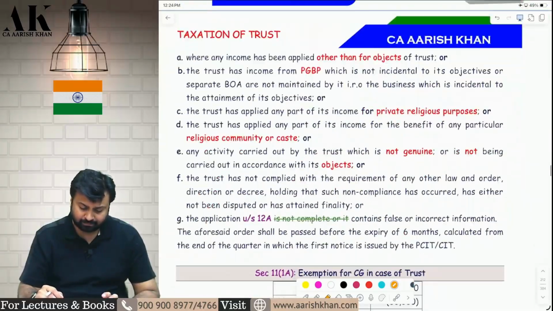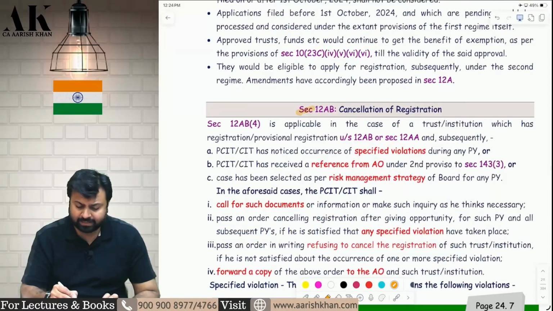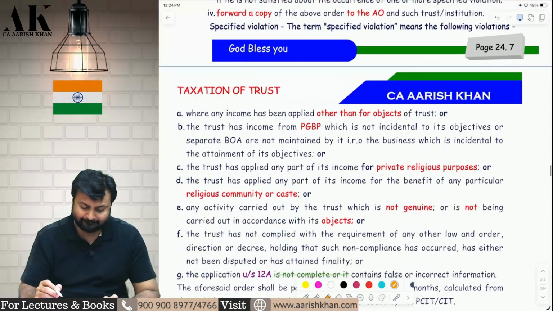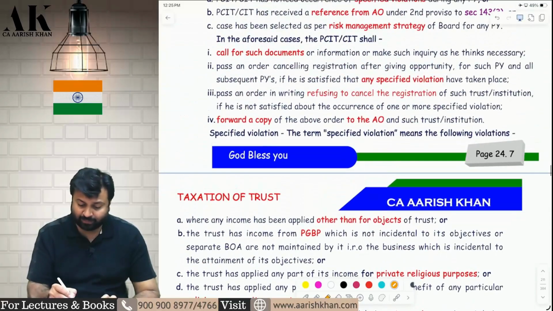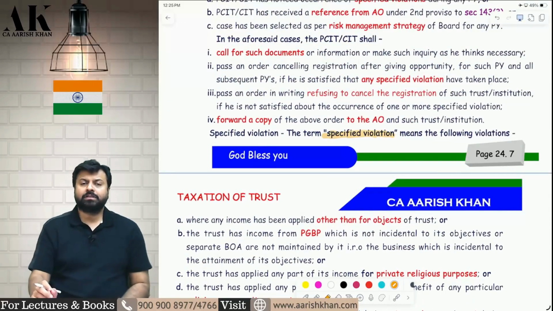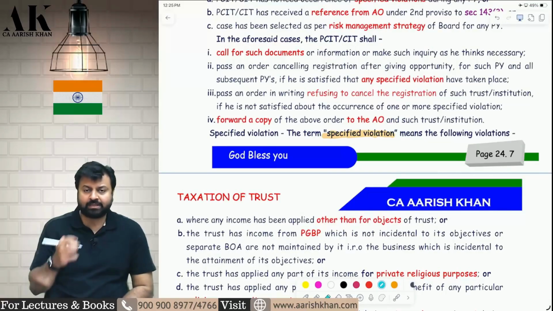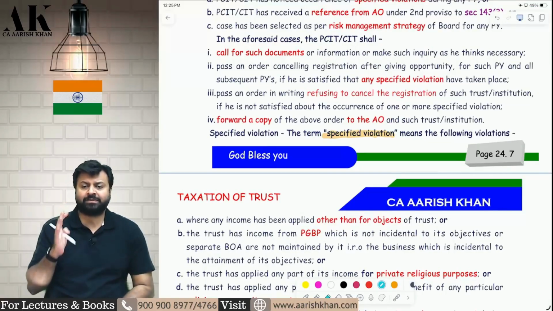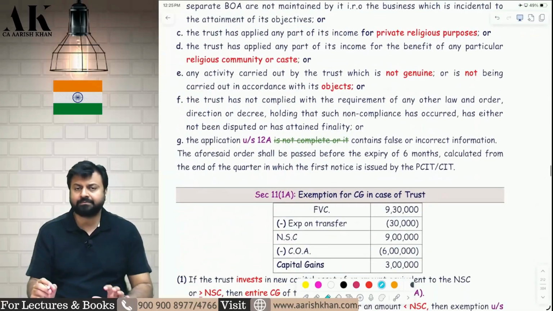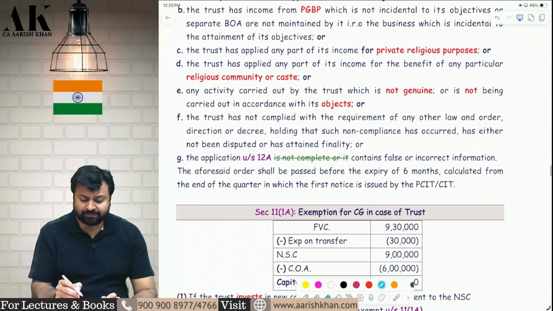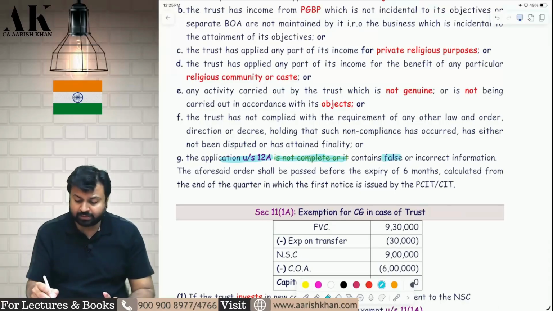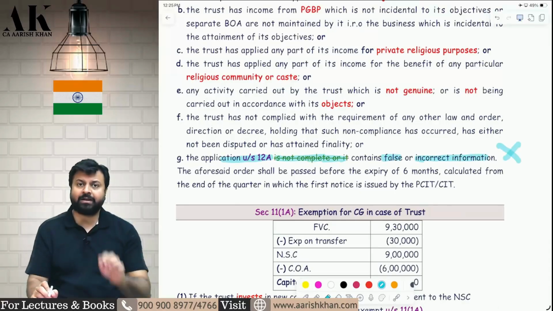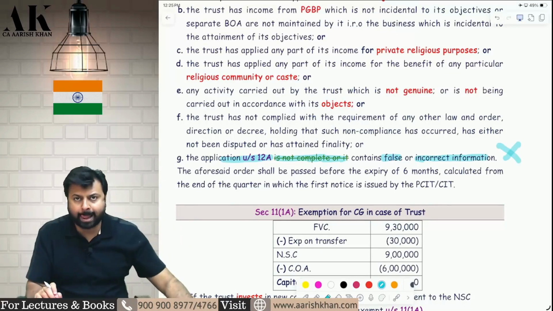Now, one small amendment in cancellation of registration. The department will cancel registration if there is some specified violation. The commissioner will cancel your registration if you have done some specified violation. Now, what do I mean by specified violation? A long list is there. One of the points in specified violation is if your application under 12A for registration is not complete or it contains false information or incorrect information, the department can cancel your registration in future.